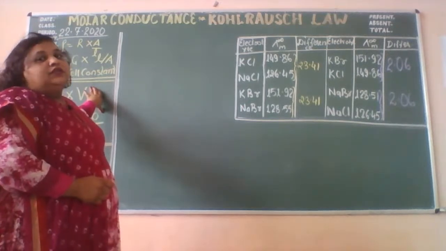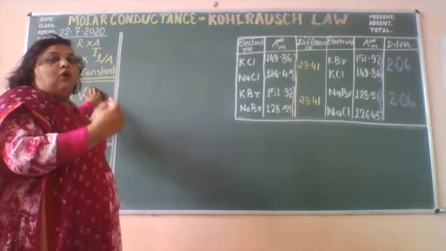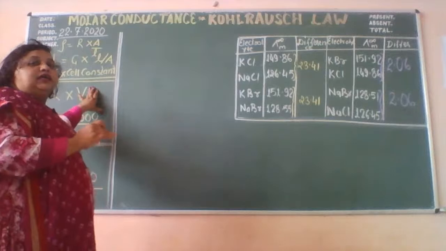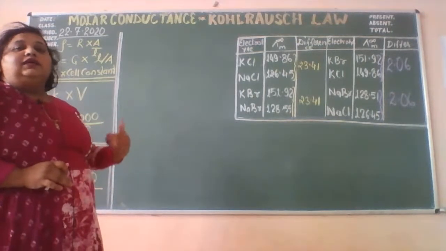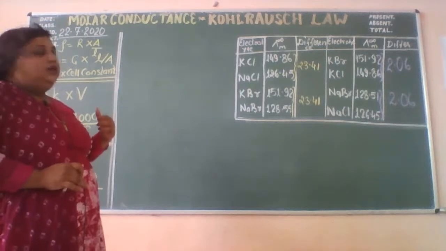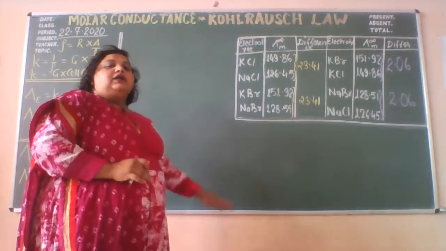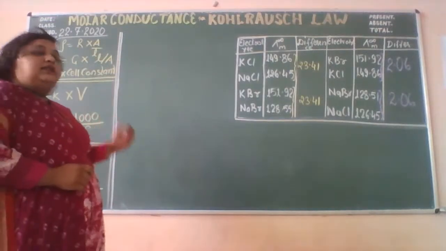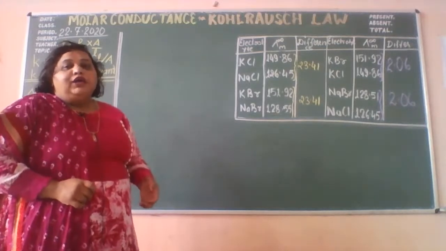Resistance means the obstacle, right? How the flow of electric current is hindered by the medium. Nothing is 100% conductor. A conductor may be a good conductor or poor conductor, but 100% conductivity is not possible. And this is just because of the resistance present in every medium.